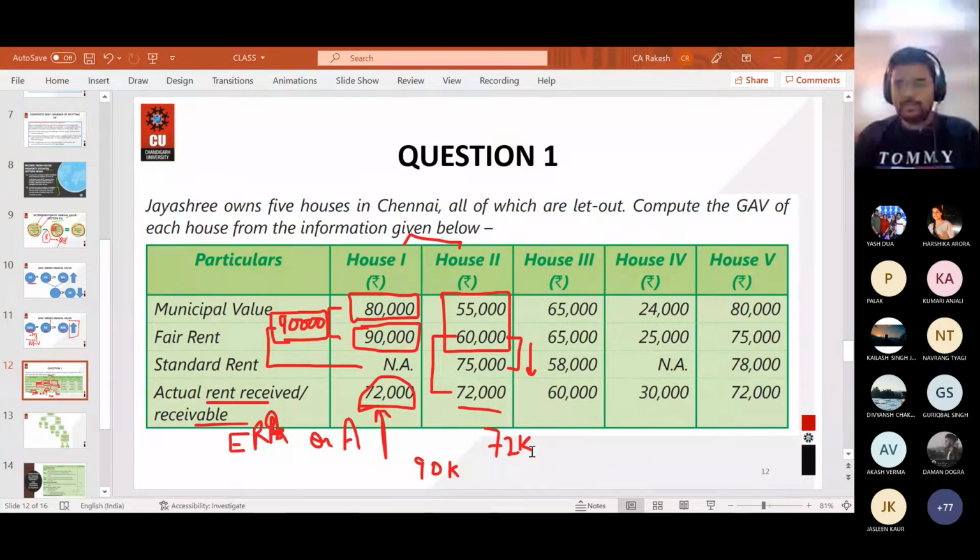For the third part, 60,000 will be the correct answer. Then 30,000 will be the correct answer. And then 78,000 will be the correct answer. Make sure that you are getting these answers. And any doubt, just let me know in the comment box. And give me a thumbs up in the chat box as soon as you have completed all these parts, then we will move further.